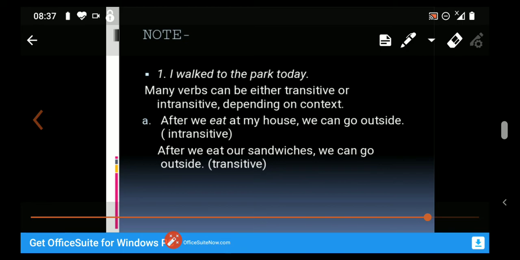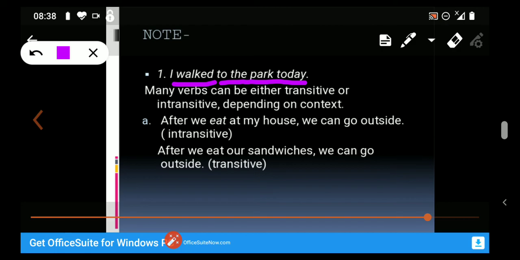The phrase to the park is here a prepositional phrase, and today is an adverb. There is no object receiving the action of the verb walked. So here the verb is intransitive. Always remember, students, to the park is a prepositional phrase and today is an adverb, so there is no object receiving the action of the verb walked. So the verb is intransitive, not transitive.